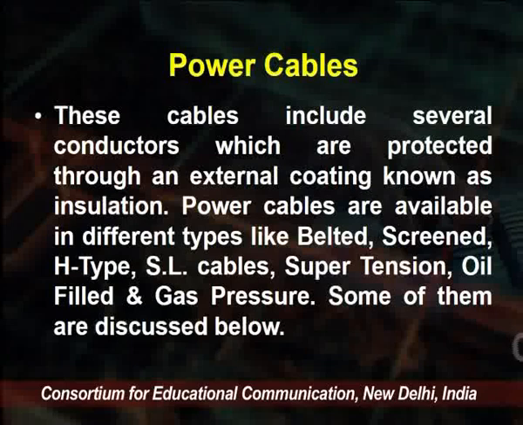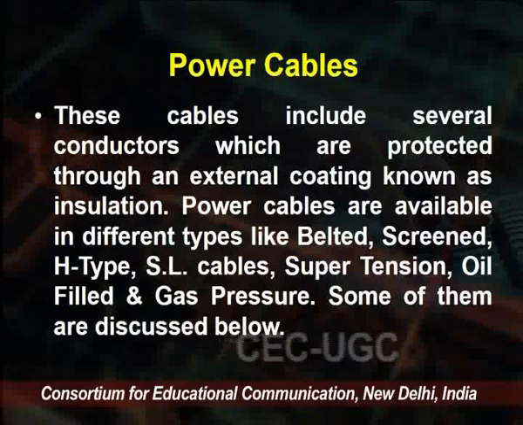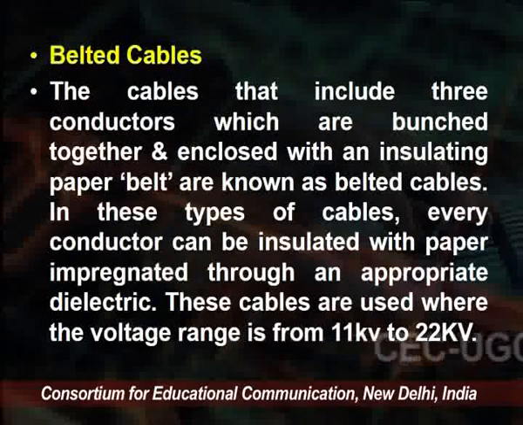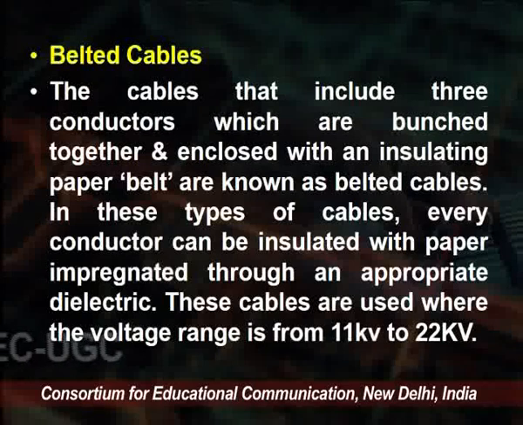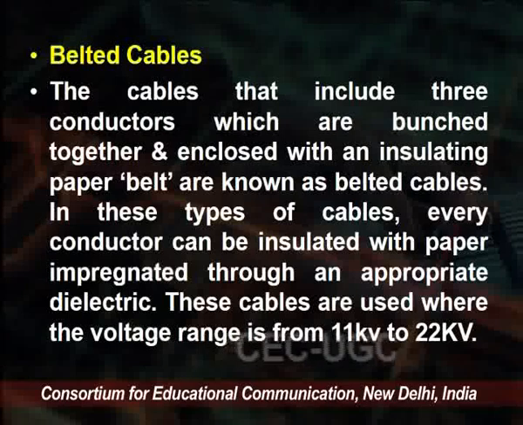Power cables are available in different types like belted, screened, H-type, SL cables, super tension cables, oil filled, and gas pressure. Some of them are discussed below. We start with the belted cables. Belted cables include three conductors which are bunched together and enclosed with an insulating paper belt.